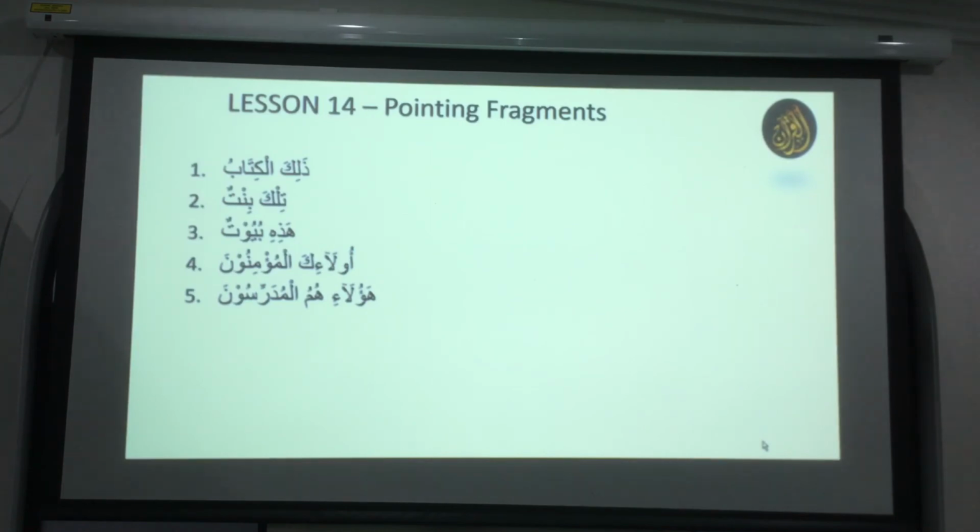Although if you open the translation of Alif Lam Mim, it says this book has no doubt. It never said that, but actually zalika means that. The English translation is to make us understand. So the translation is not the true meaning of the Quran, and that's why you need to know Arabic grammar to understand the full meaning of the Quran. A lot of the time it is lost in translation. If you read Bangla or English translation, it is not the right meaning.